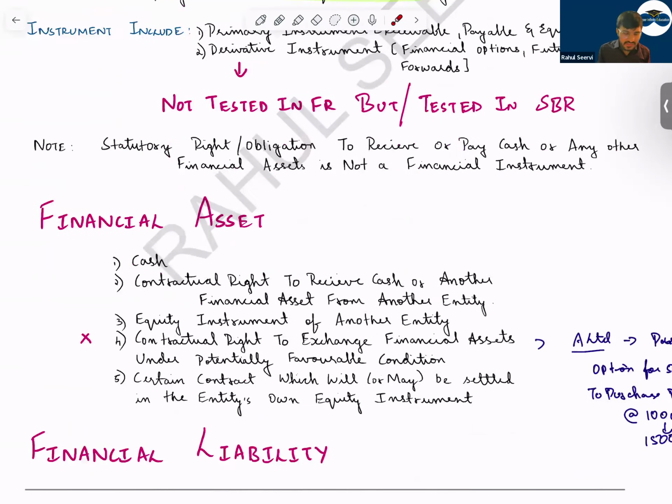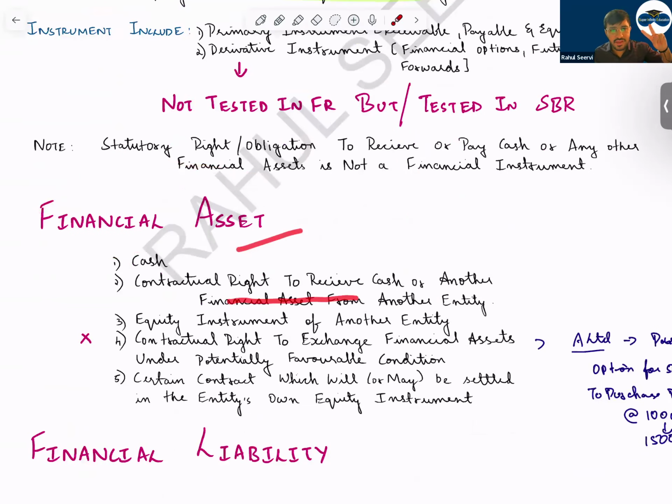So now what is a financial asset? A financial asset is cash, or a contractual right to receive cash or another financial asset from another entity. That means today I have a receivable from you. That means it's a contractual right to receive cash or another financial asset from another entity. Either I have a contractual right to receive cash or any other financial asset. In that case, instead you will not give me cash. You will say, sir, we have a receivable from someone else, that receivable we will give you. That becomes another financial asset here.